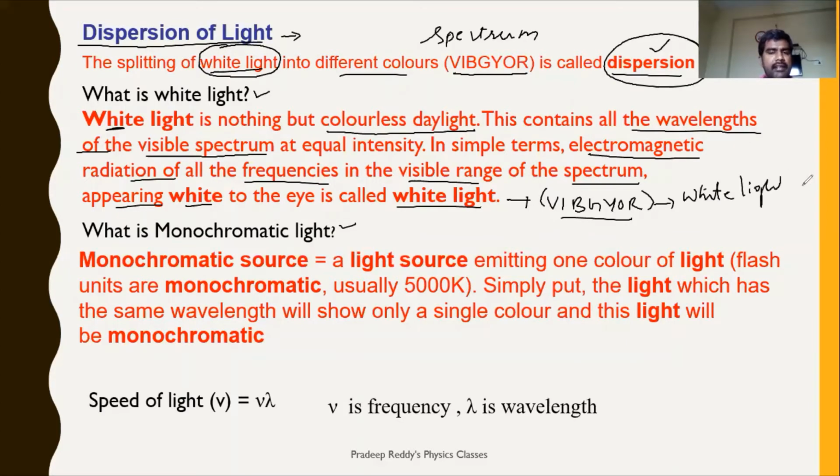So when white light enters our eye, it is not that one wavelength enters our eye. All the spectrum wavelengths enter our eye directly. Violet enters, indigo enters, yellow enters, orange, and red also enter our eye.